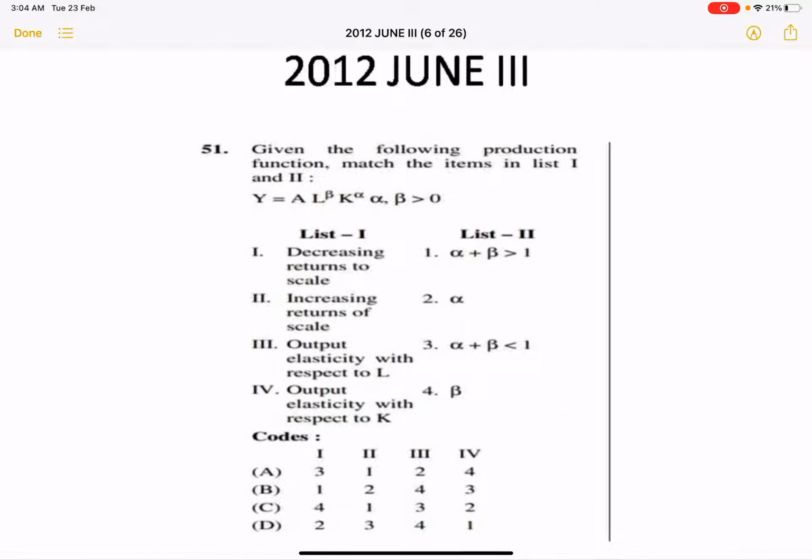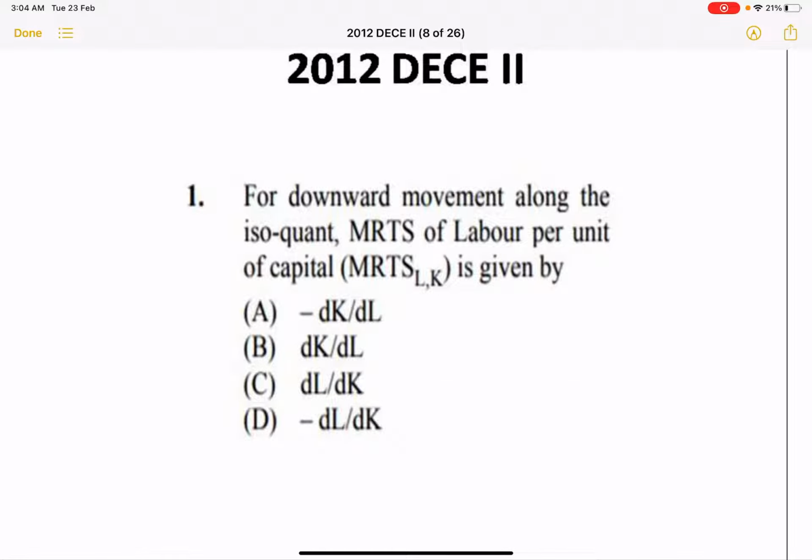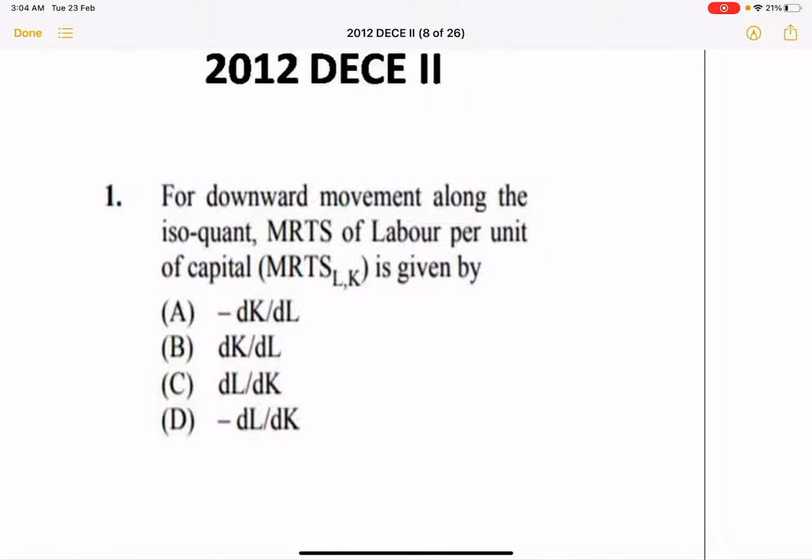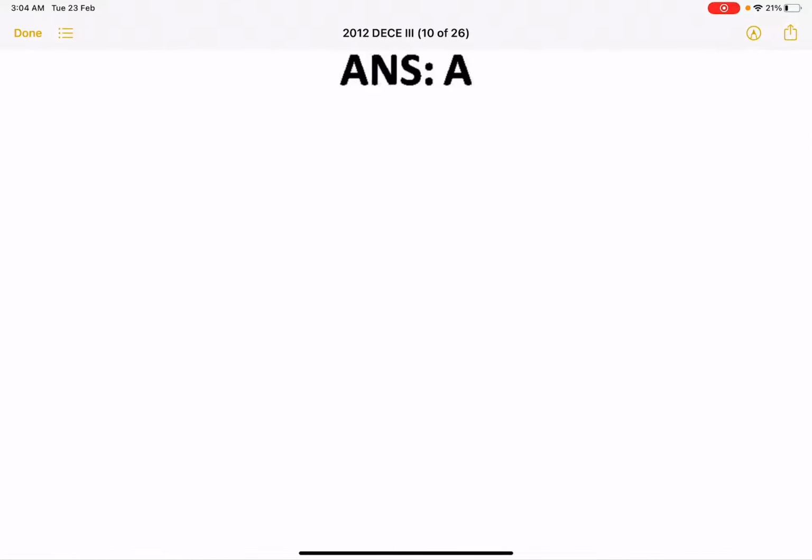So the next question was asked in 2012 December paper 2. For downward movement along the isoquant, the MRTS of labor per unit of capital is given by which? So the answer is the first option: negative of dK by dL is the correct option.